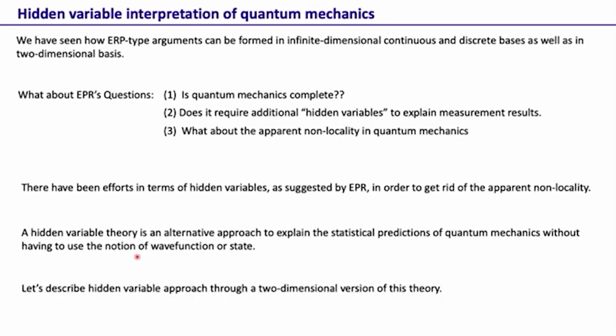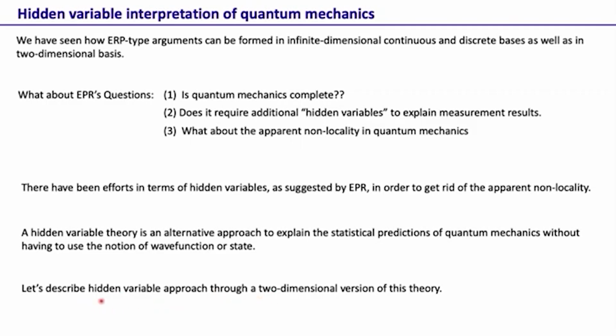So we have seen that the EPR argument can be constructed for infinite dimensional, continuous, discrete as well as two-dimensional bases. So of course a hidden variable theory can be worked out for infinite dimensional as well as two-dimensional bases. Here we will just describe the hidden variable approach through the two-dimensional version only, because that's simpler.